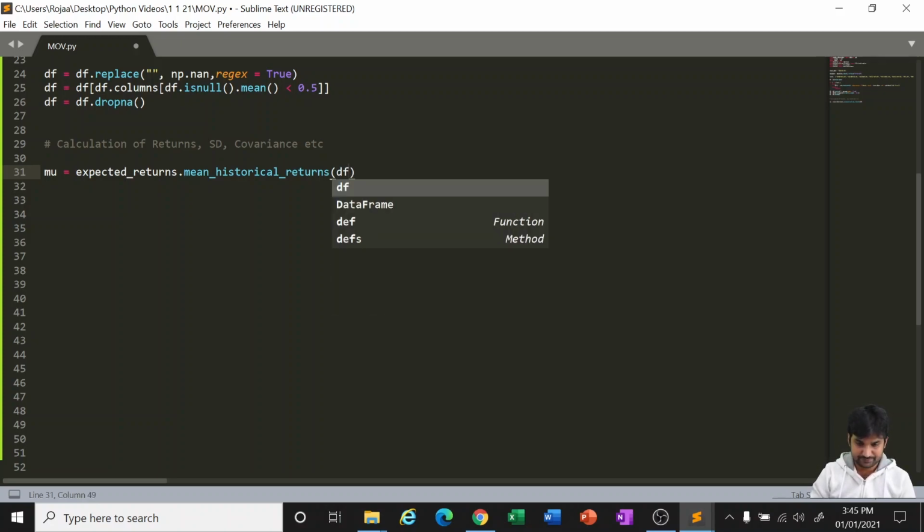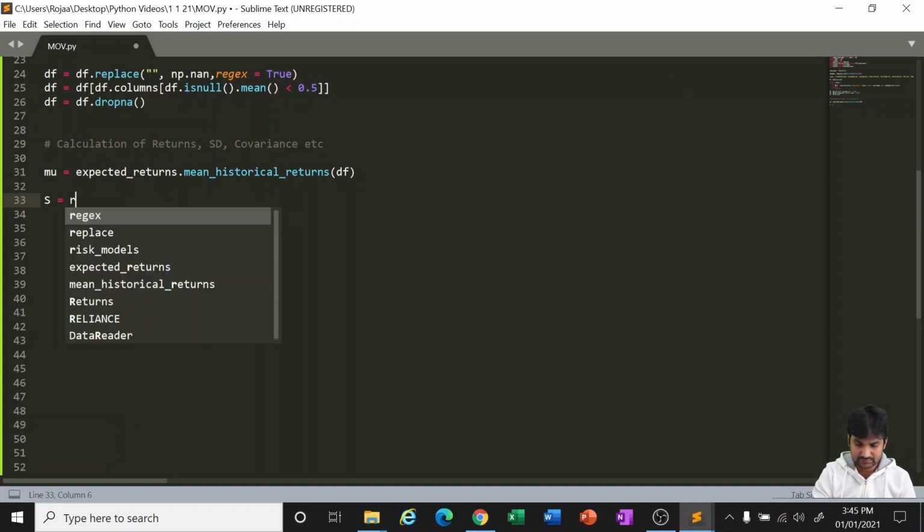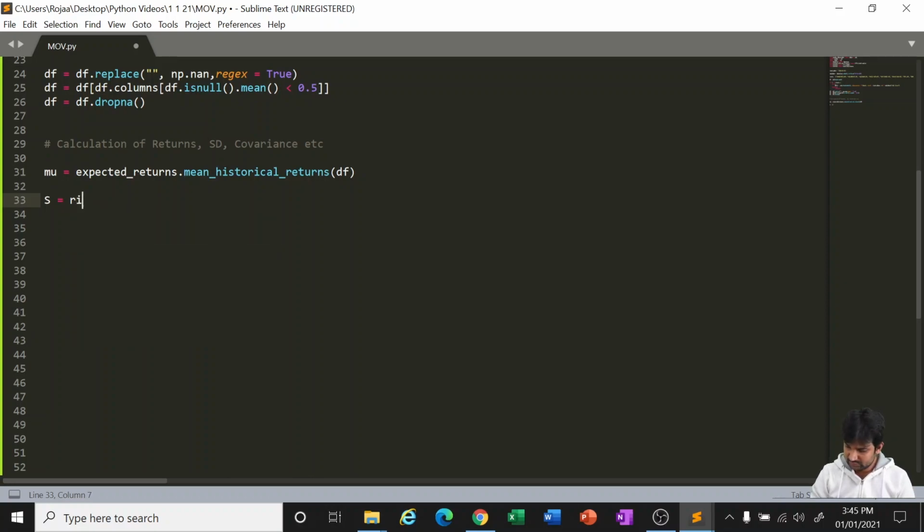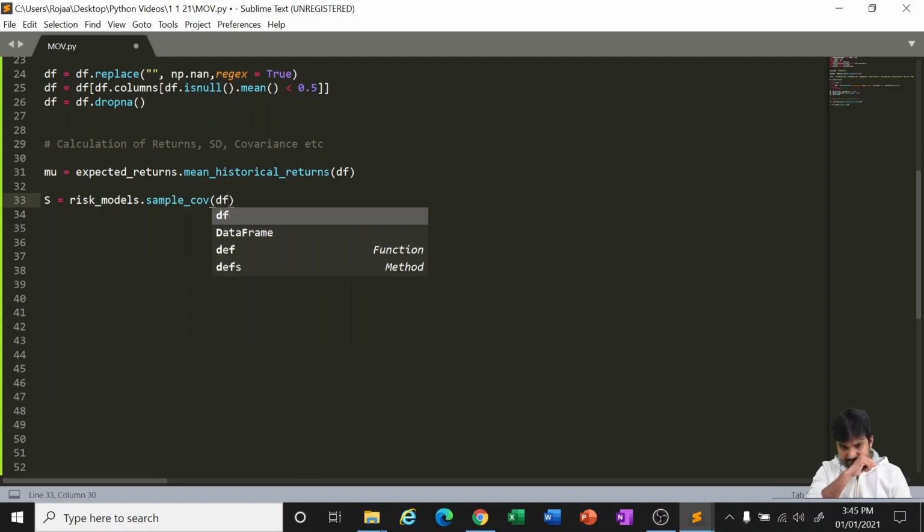the data frame. Next, we want the risk models also to work with. Sample covariance. Sorry, sample covariance.